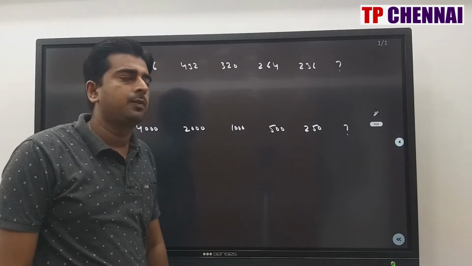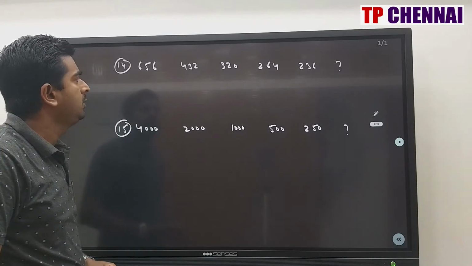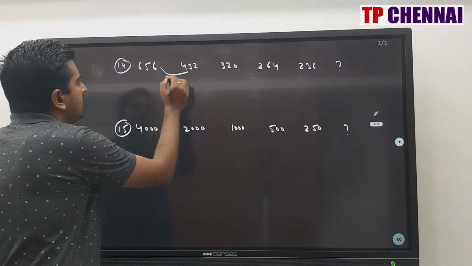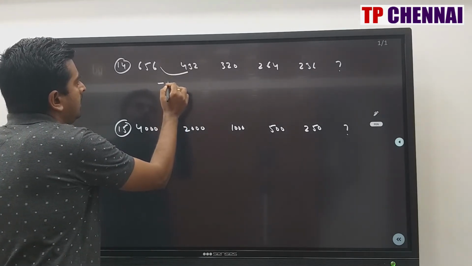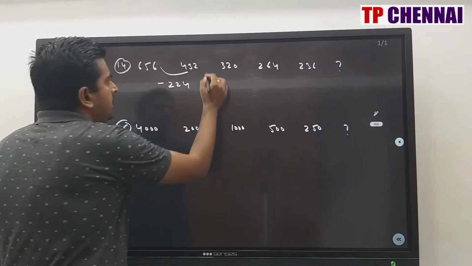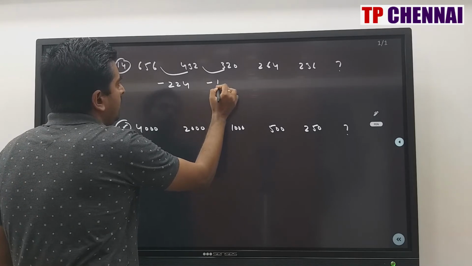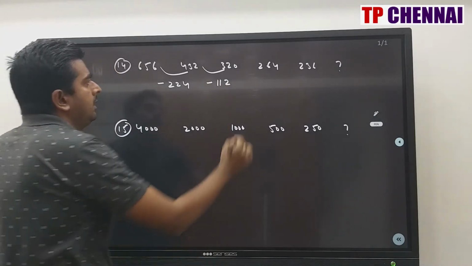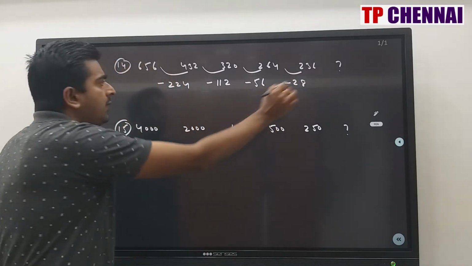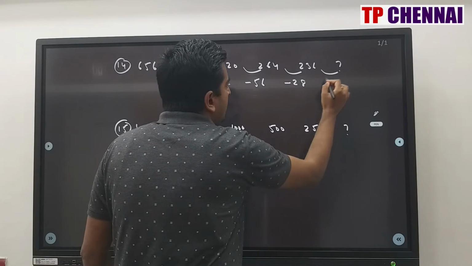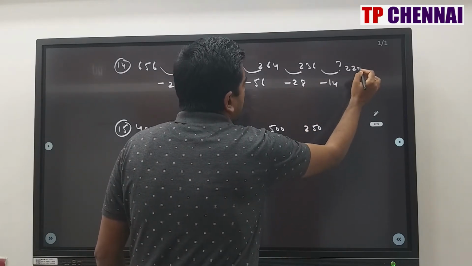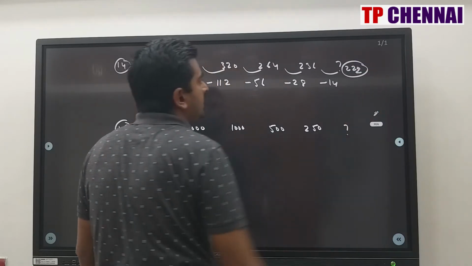So now we'll see question number 14. 656, 432, 320, 264, 236, question mark. Difference is how much here? Minus 224. Right? Difference is how much? Minus 112. Right? Difference is how much here? Minus 56. Difference is how much here? Minus 28. Difference is getting half. So next will be minus 14. What is 236 minus 14? 222, right? 222 is the answer.